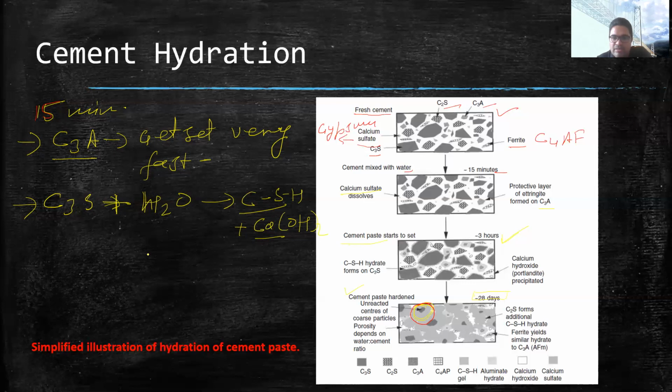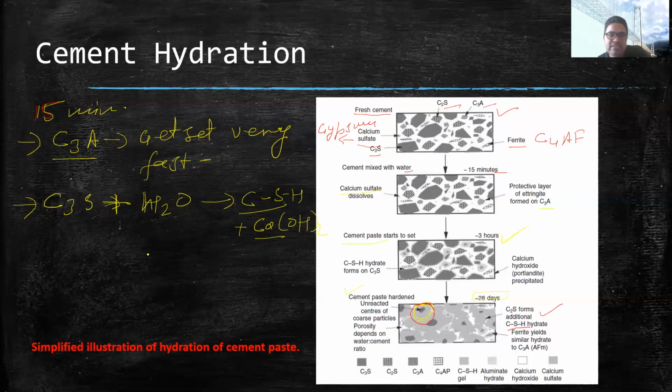And then on the right hand side, you can see C2S was also reacting with water in the 28 days, and it was also making the same CSH gel which C3S was making. So C3S starts making CSH gel first, and after some time C2S also starts forming additional CSH gel.